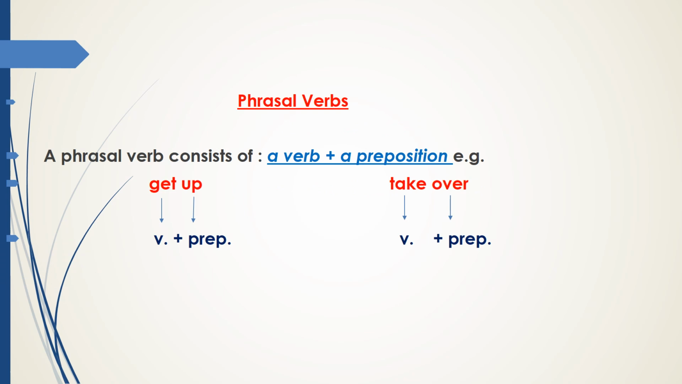What does a phrasal verb consist of? A phrasal verb consists of a verb plus a preposition. For example, get up, take over. Notice that here we have get is a verb and up is a preposition. The same with take over. Take is a verb and over is a preposition.